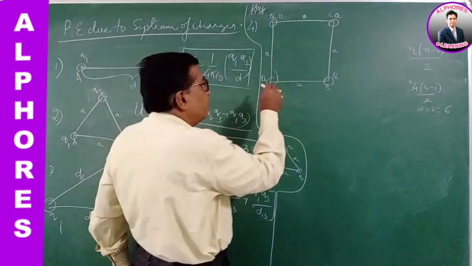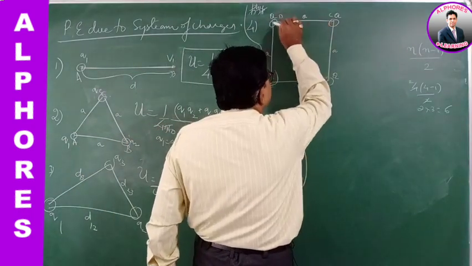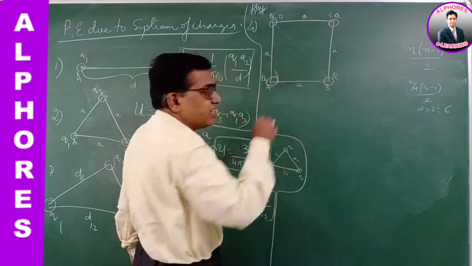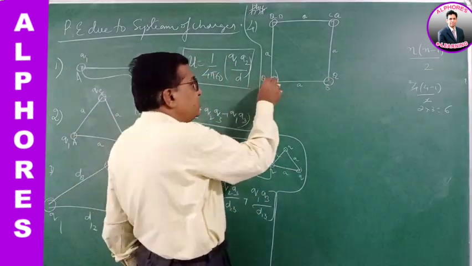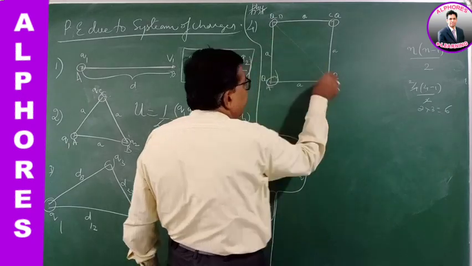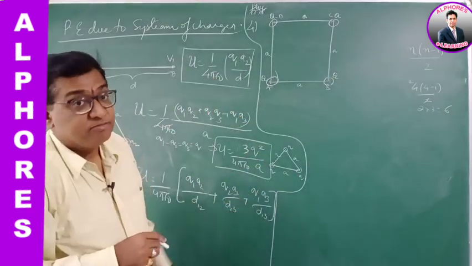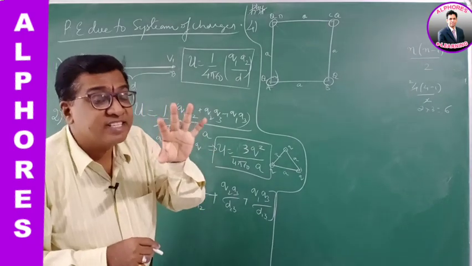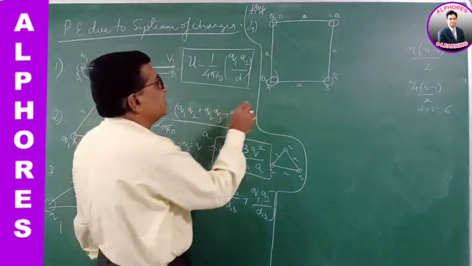And then the combinations on the diagonals, the combination of opposite charges which lie on the diagonals: the combination of A and C, and the combination of B and D. Well, the distance is different, it's not the same, right? 2 more, so totally 6 combinations. So what is the potential energy?